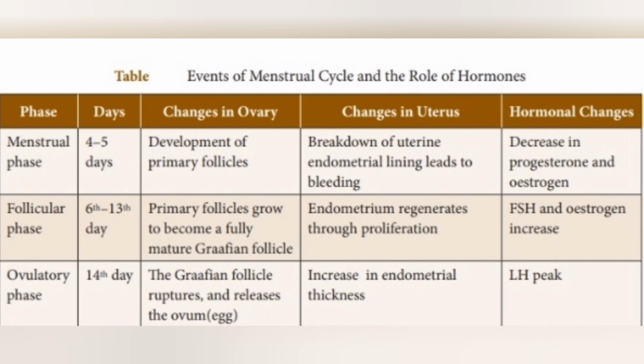Primary follicles grow to become a fully mature Graafian follicle. Then endometrium regenerates through proliferation. Then FSH and estrogen increase. Then ovulatory phase, 14th day, the Graafian follicle ruptures and releases the ovum, egg. Increase in endometrial thickness. Then LH peak.